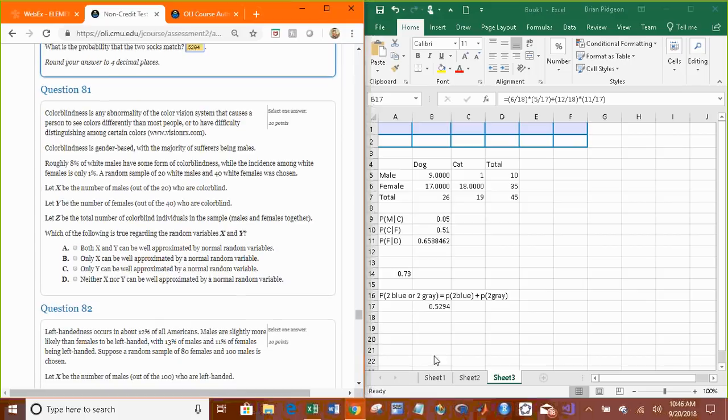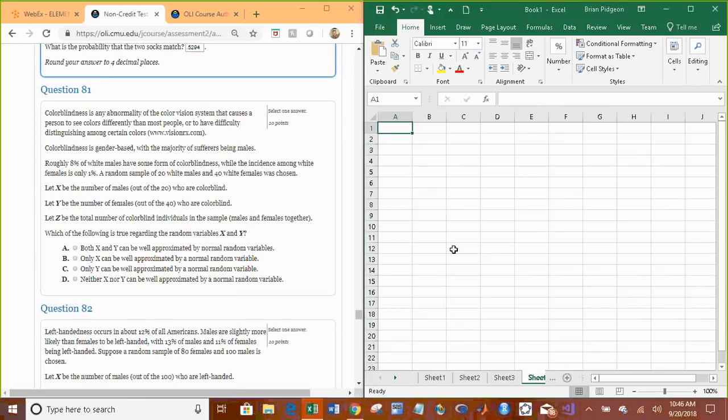Alright. Colorblindness, okay. X and Y are both binomial. This question was up there before. The other thing you see is, can we approximate this by a normal random variable? In order to approximate a binomial distribution with a normal distribution, 2 conditions have to be met: n times p has to be at least 10, and n times 1 minus p has to be at least 10.